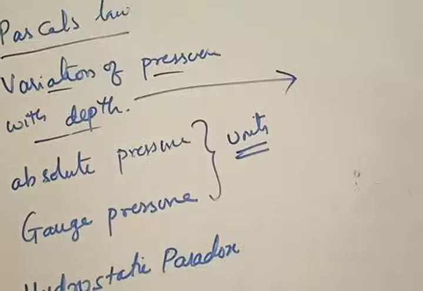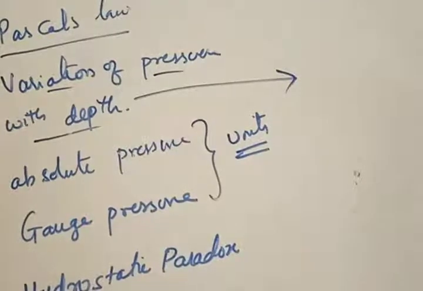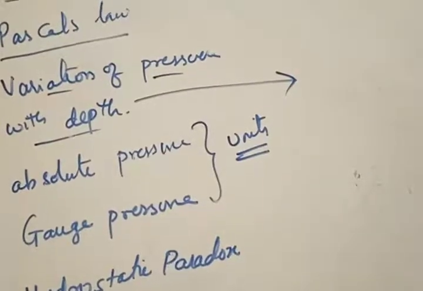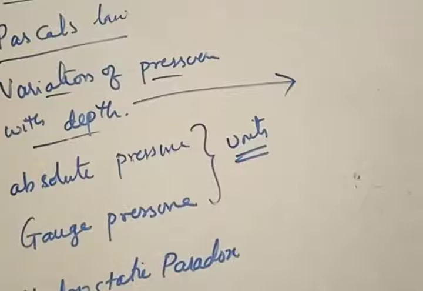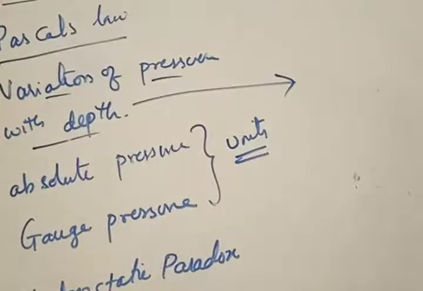The moment you go deep inside the water, and these depth means what? Going from top to bottom. Now we are on the surface, just the bank of a river. Simple thing. If you are going deep, there is a variation of pressure.